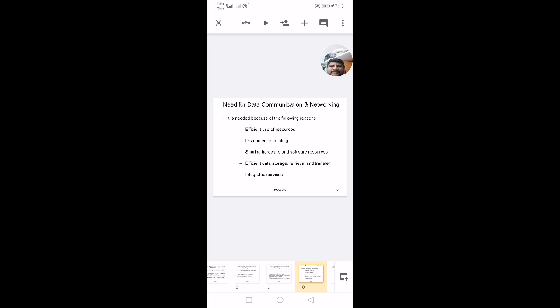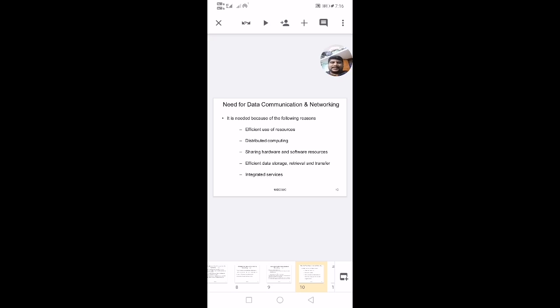So what is the need for data communication and networking? Why are we going for data communication and networking? It is needed because of the following reasons. The first one is efficient use of resources. First and foremost, we can use the resources efficiently.